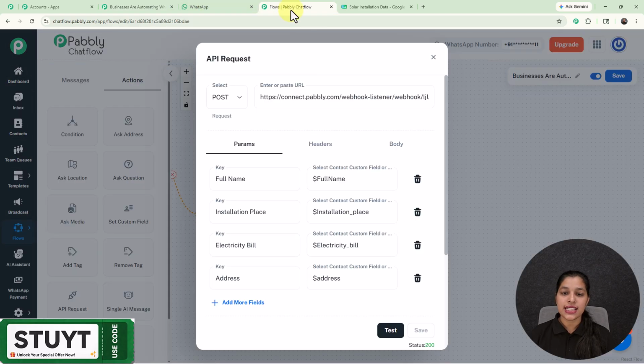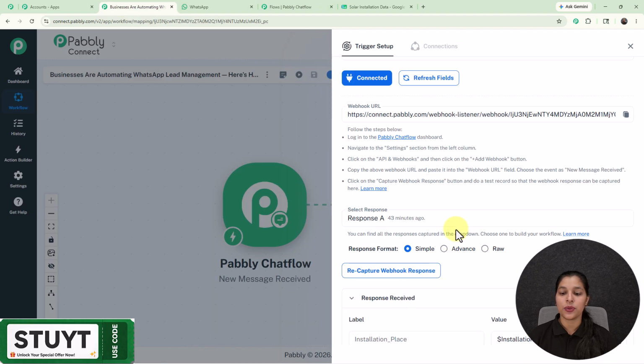And here you can see that in my API request node, I have provided some parameters for which I want to save the data. Those parameters are full name, installation place, electricity bill, and the address. According to these keys, I have selected the contact custom field, which will consist of the data provided by the user. I have sent this test data to Pabbly Connect, which can be seen over here.